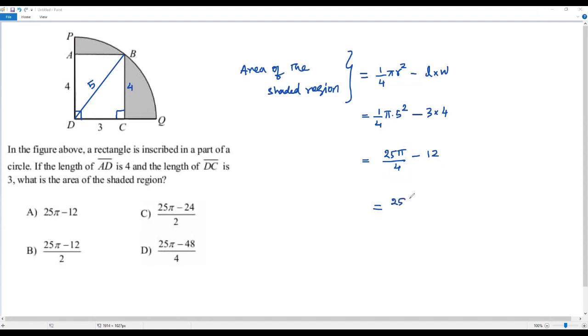Okay, let me do it. 25 pi. Now I have to multiply this integer 12 by this 4. 12 times 4 is 48. Since I have multiplied this one and this one, now we can take this 4 as a common denominator. Okay, here I got the area of the shaded region, that is 25 pi minus 48 over 4. I find this exactly in answer choice D. The correct answer choice for this question is D.